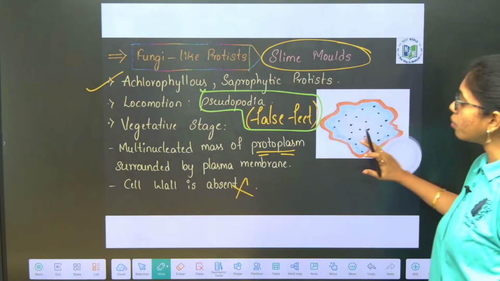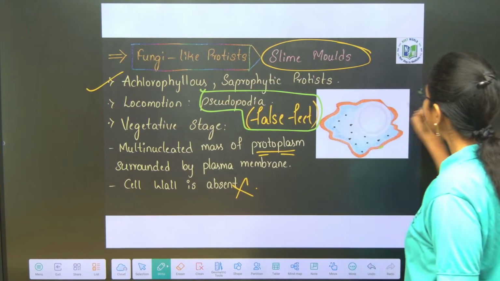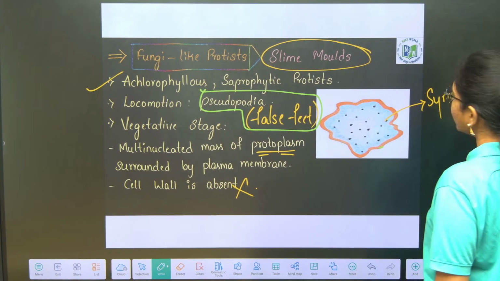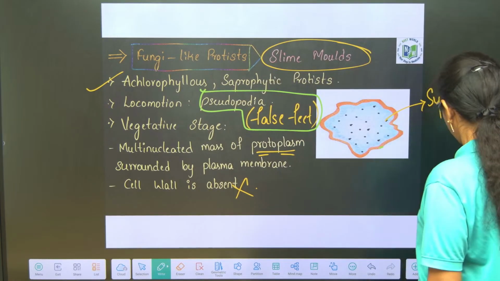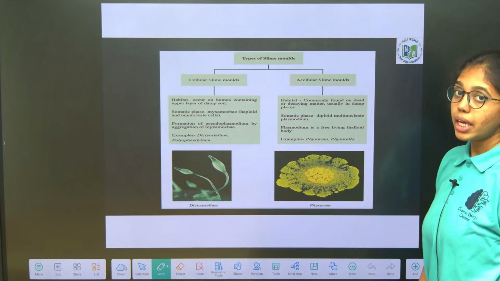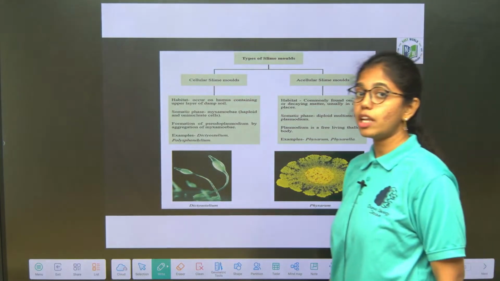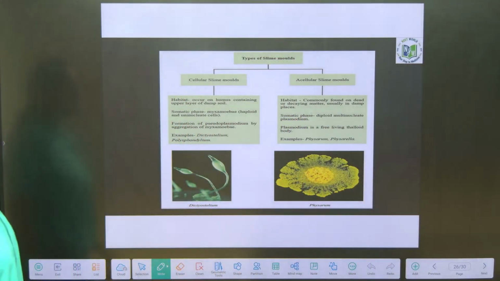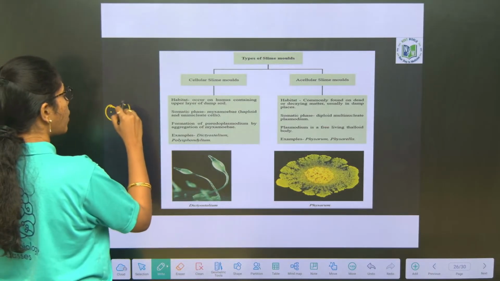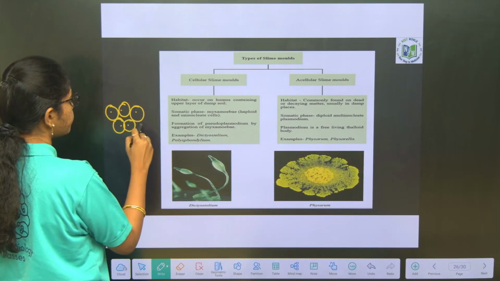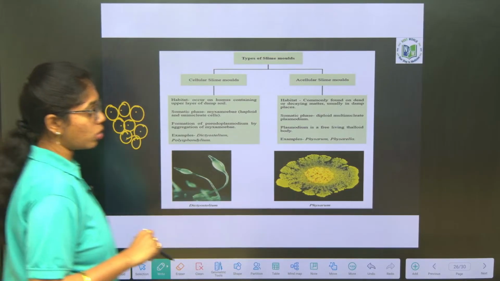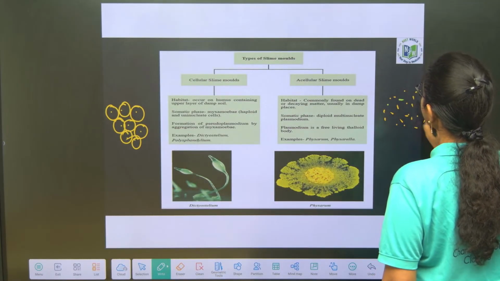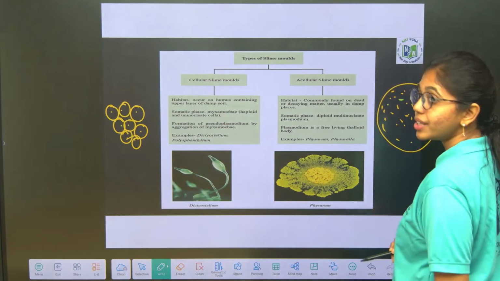It has a multinucleated mass of protoplasm, which is the syncytium condition, uncovered by a cell membrane. Here we have two types of slime molds: cellular slime molds and acellular slime molds. Cellular slime molds are formed by sequential karyokinesis and cytokinesis, which results in cellular slime molds. Whereas in acellular slime molds, complete karyokinesis and later cytokinesis happens, which gives the syncytium condition.